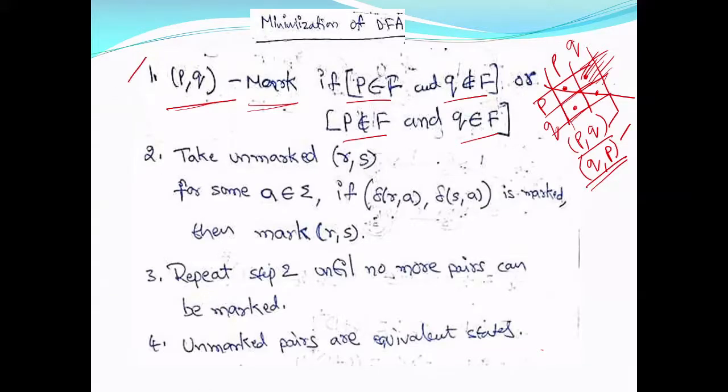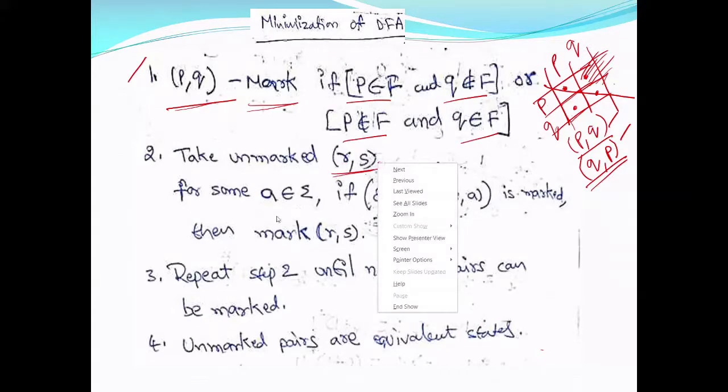So there will be some unmarked pairs. If you have any unmarked pair, say R comma S, there is a cell in the table that corresponds to R comma S. So you take an unmarked entry and you have your set of input symbols, A belongs to sigma. You have to check this for all input symbols.